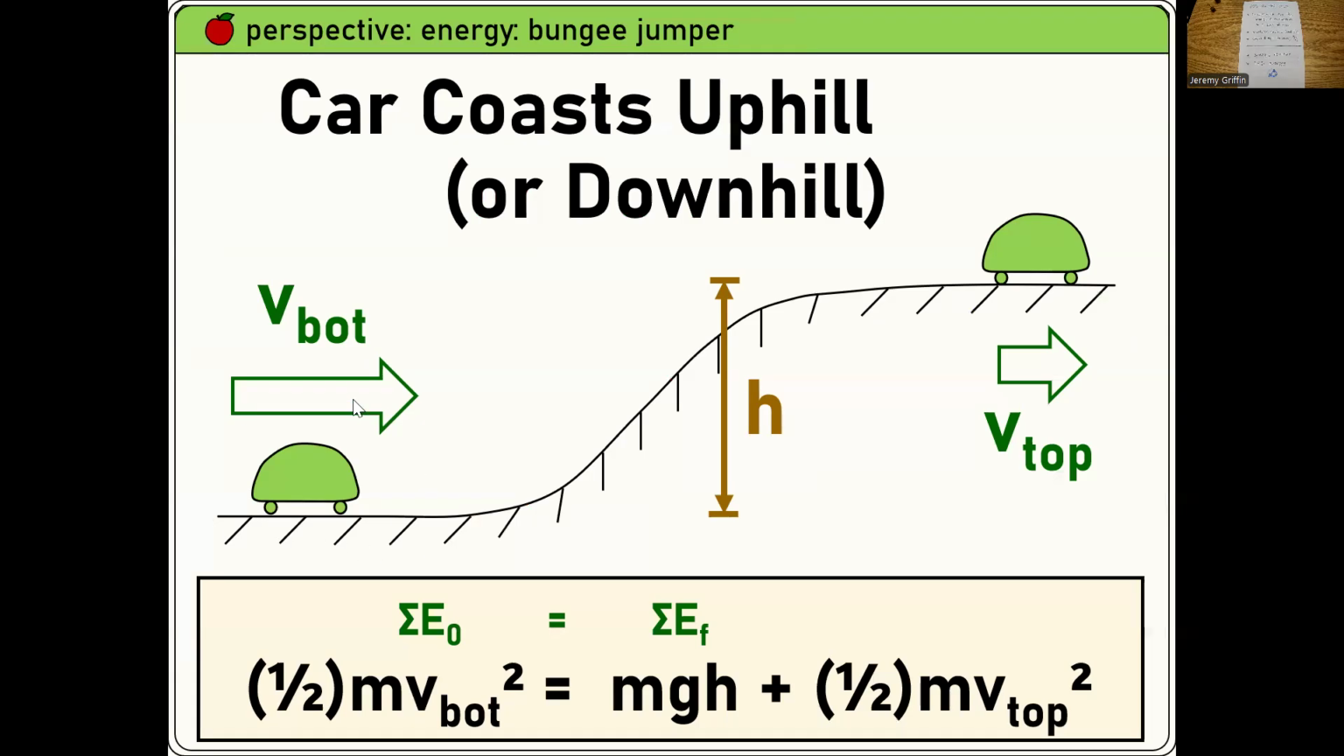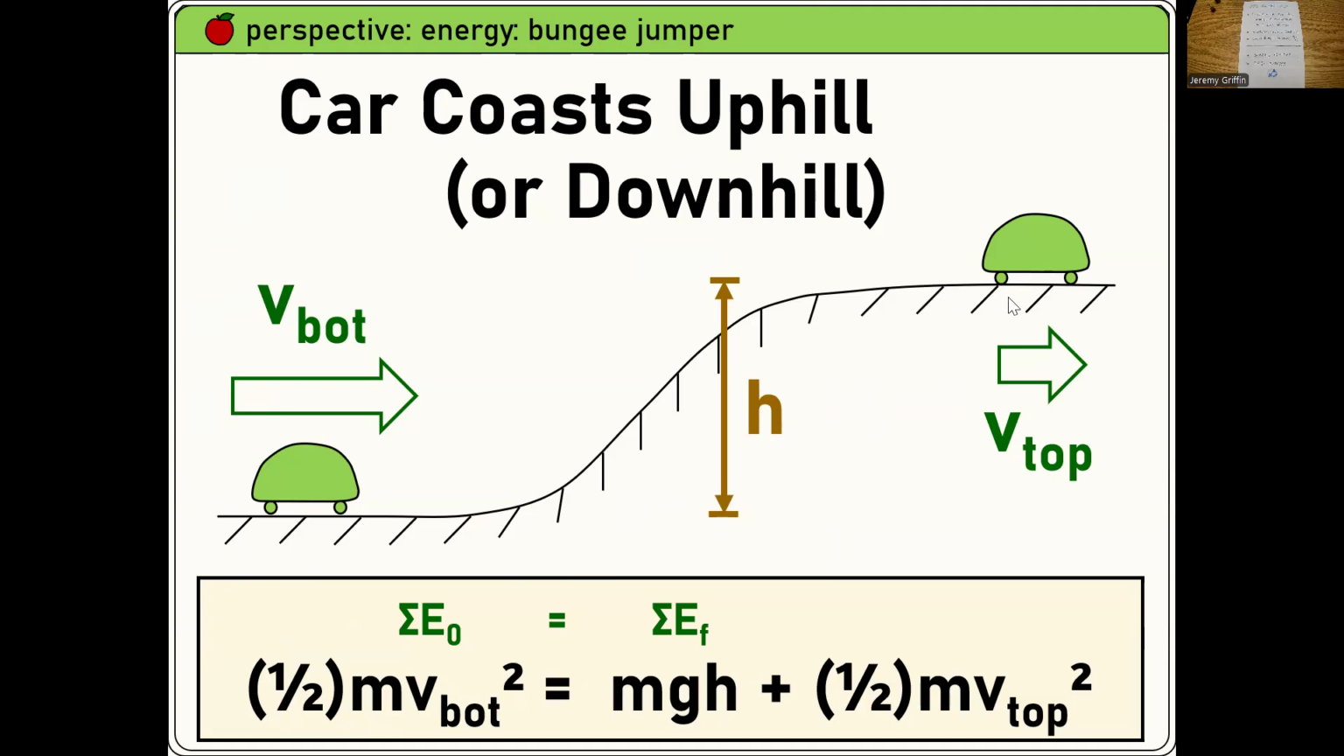Because what kind of energy does the car have at the bottom of the hill? It's all kinetic because it's all in motion, kinetic. Right? Now at the top of the hill, some of that energy turned into what? Potential energy. Got some MGH there. So set up the equation. 1/2 times mass times the speed at the bottom squared equals. And then at the top of the hill, we got some MGH.